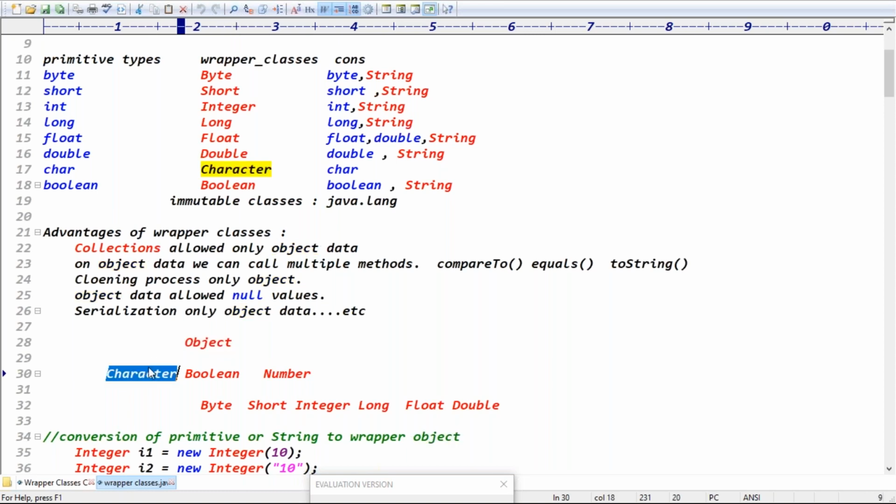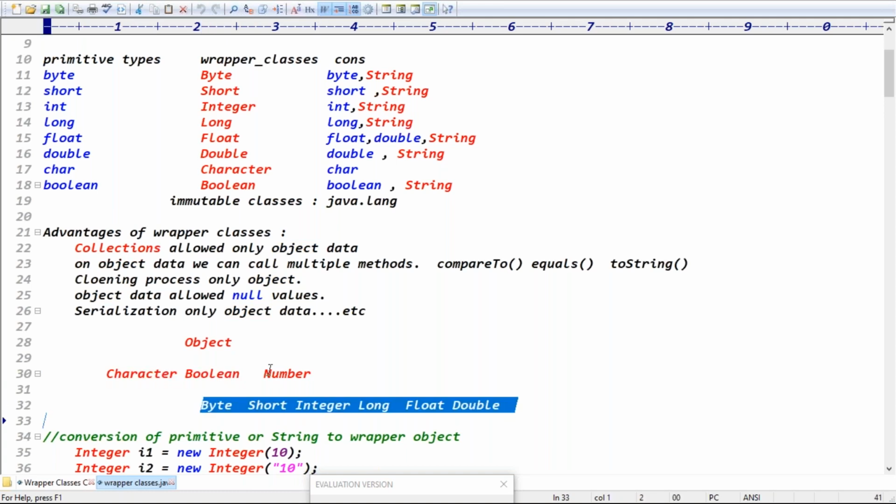Character class and Boolean class, guys. These two classes are child classes of what? Object, right? Whatever remaining classes are children of Number: Byte, Short, Int, Long, Float, Double. These classes are children of Number.